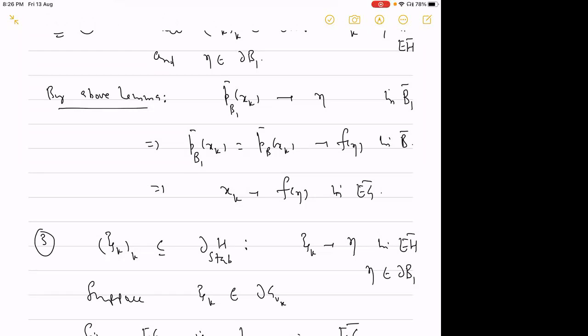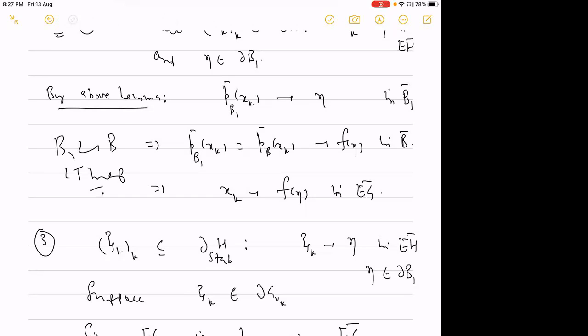Here we are using the existence of the CT map for B1 to B. That is why it is converging to F of eta, and by invoking the above lemma, x_k will converge to F of eta in EG bar.